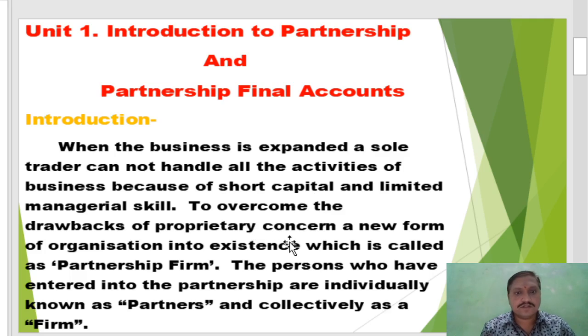So ideas, capital contribution, skills, knowledge and experience are shared. So a partnership firm is beneficial compared to a sole trading concern, and it is established to overcome the drawbacks of sole trading concern.